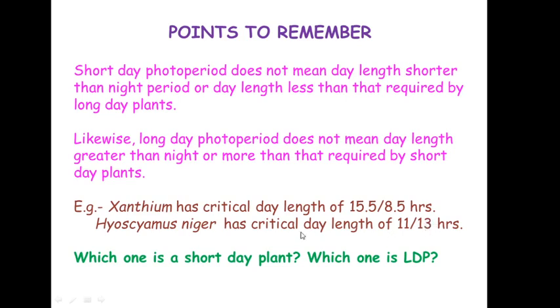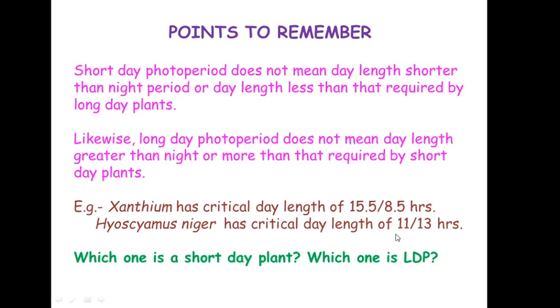Now by looking at these values, 15.5 hours and 11 hours, a layman who doesn't have an idea about photoperiodism will say that Xanthium is probably a long day plant because 15.5 hours is the critical day length, and henbane is a short day plant, but it is the opposite.